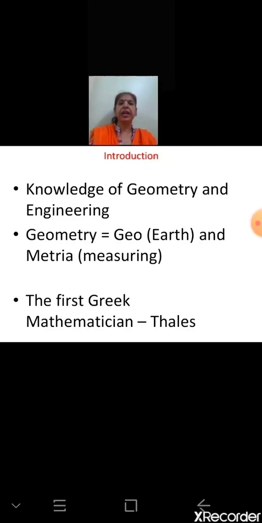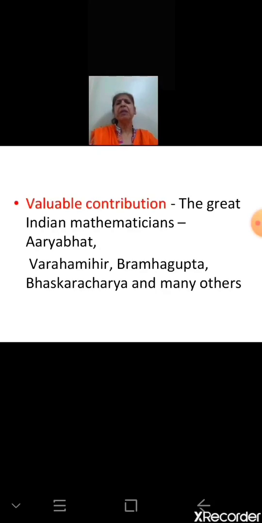Okay, now about the great mathematicians who have contributed to this subject. First Greek mathematician, do you know who he was? Thales. And even Indian mathematicians contributed a lot, like the great Indian mathematicians Aryabhata, Varahamihira, Brahmagupta, Bhaskaracharya and many others. So we should always remember our great Indian mathematicians for their valuable contribution.